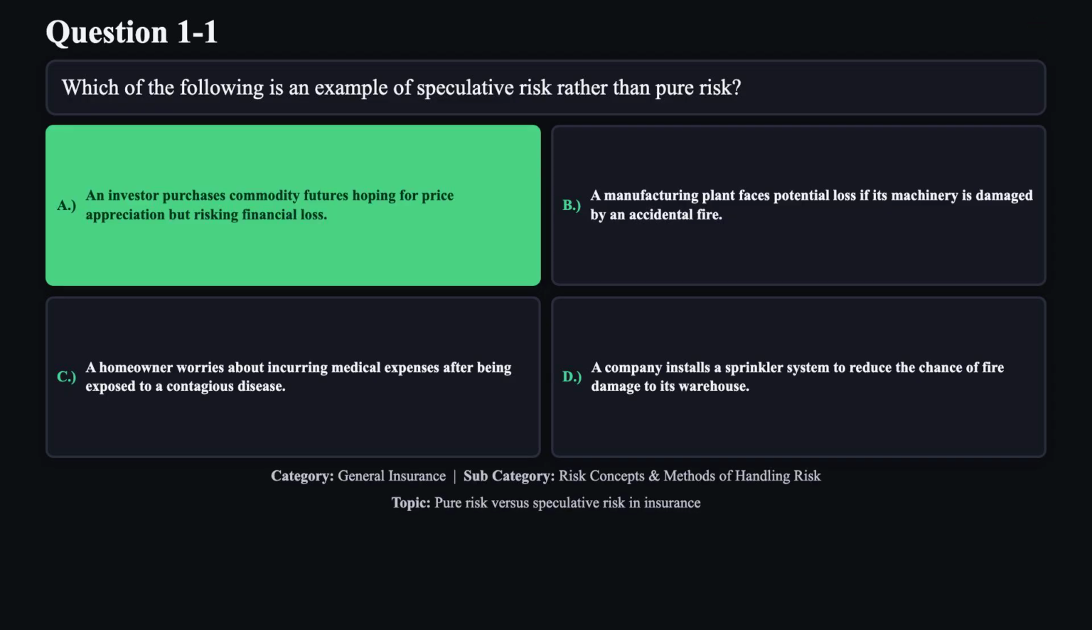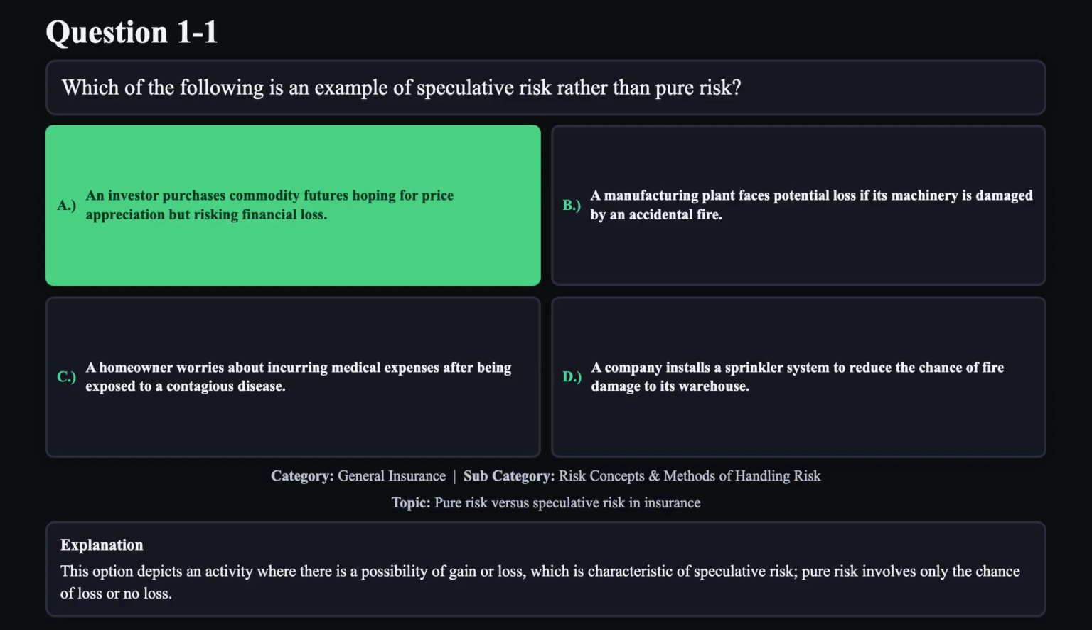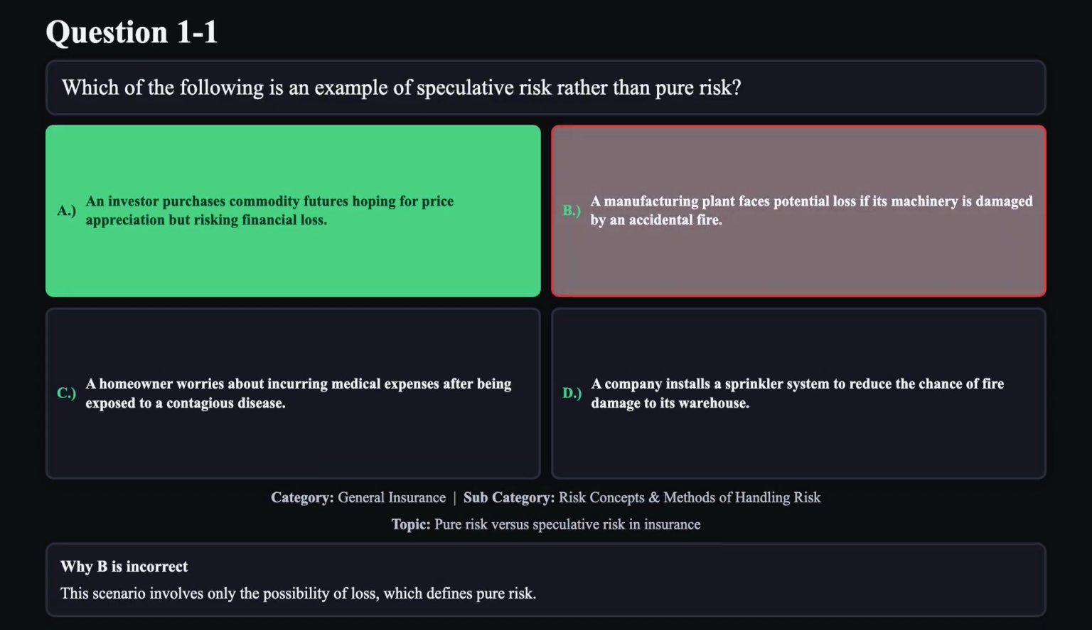The correct answer is A. This option depicts an activity where there is a possibility of gain or loss, which is characteristic of speculative risk. Pure risk involves only the chance of loss or no loss. Reason B is not correct.